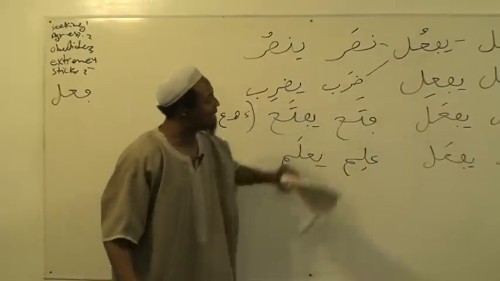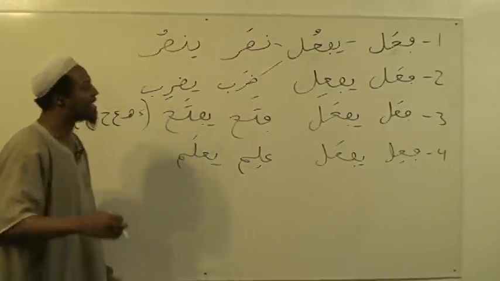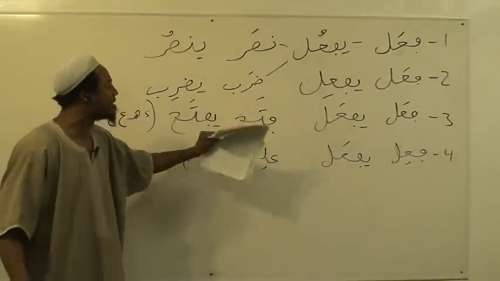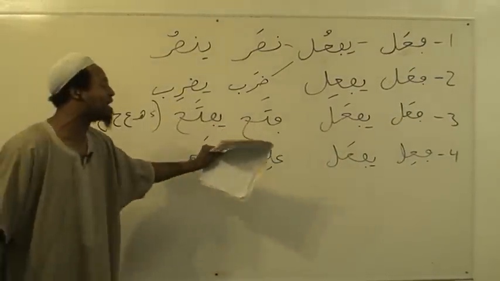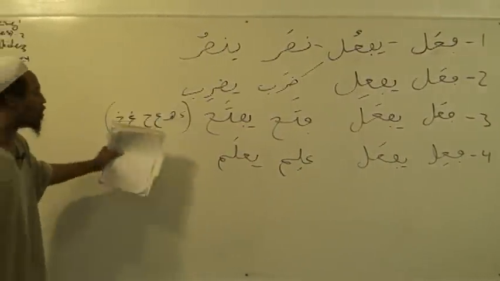So all these verbs, a majority of these are going to be aggressive verbs. So we have fa'ala yaf'ulu like nasara yansuru, fa'ala yaf'ilu like daraba yadribu, fa'ala yaf'alu like fataha yaftahu, and fa'ila yaf'alu like alima ya'lamu. These are all aggressive. We go to the next one.